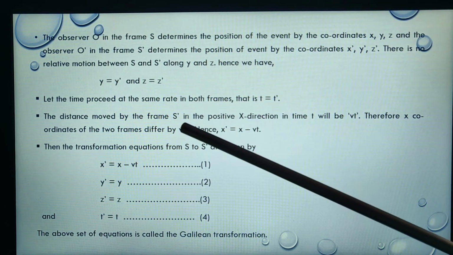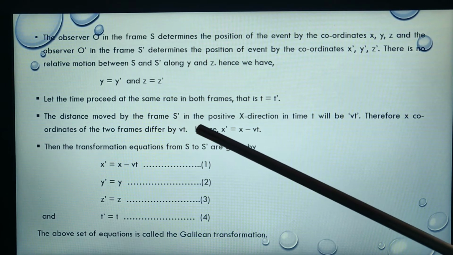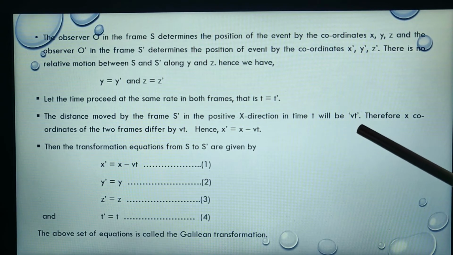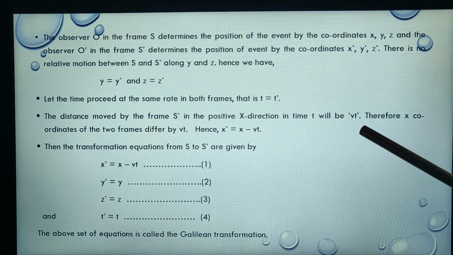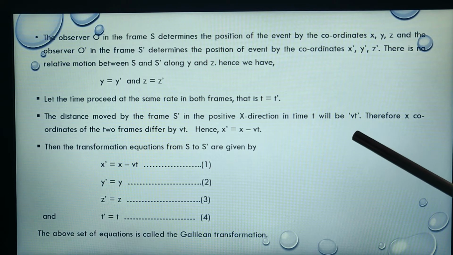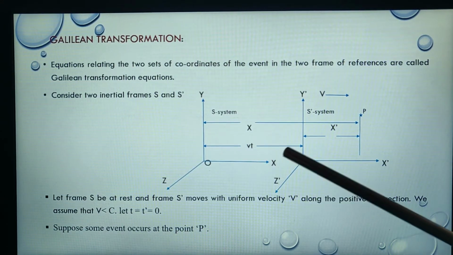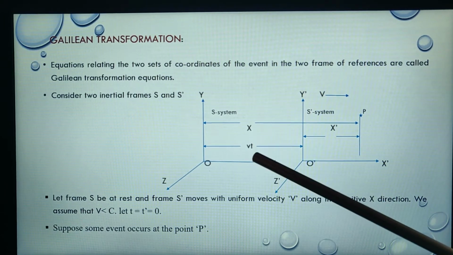The distance moved by the frame S dash in the positive x direction in time t will be Vt. So this is shown in the figure. The distance between the two frames of reference is Vt.